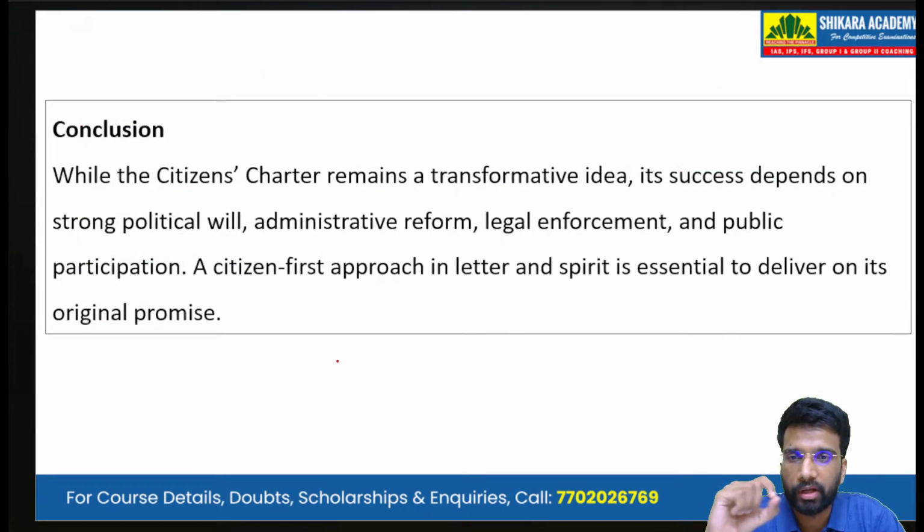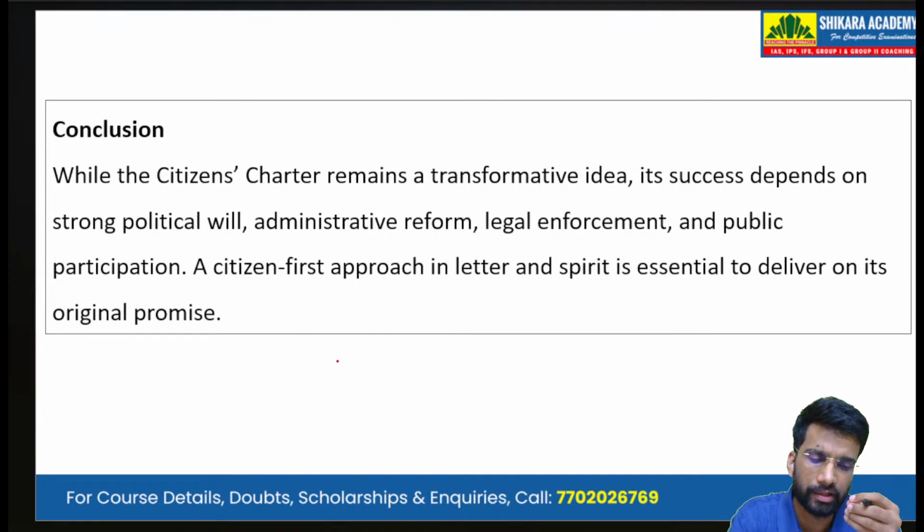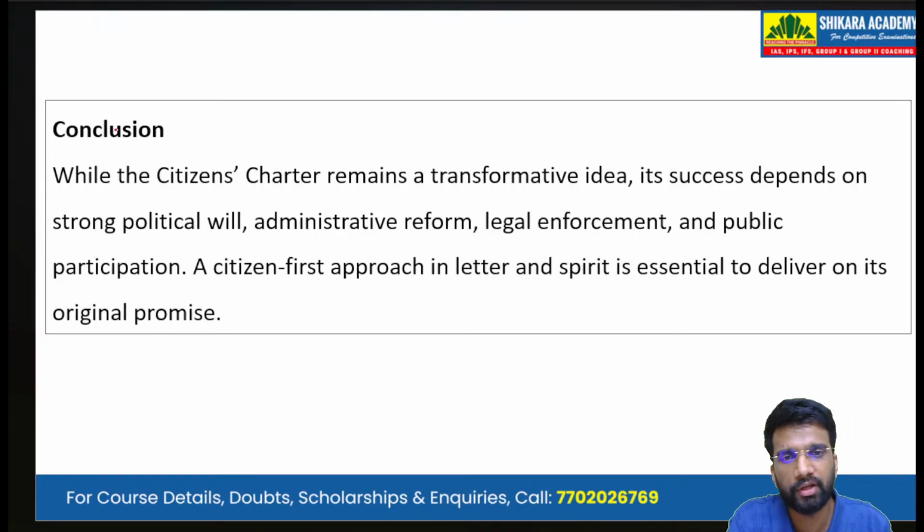Now, after discussing the factors and the measures in the body, we have to write a forward looking conclusion. It is a general approach that we write two lines in conclusion, just as we write two lines in introduction, one an introductory line, second a connecting line. Then also in conclusion, we have to write a summarizing line and then a forward looking line.